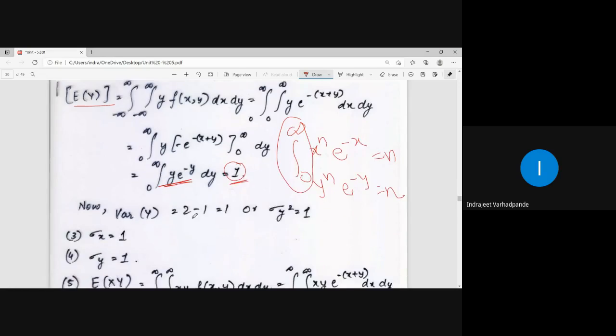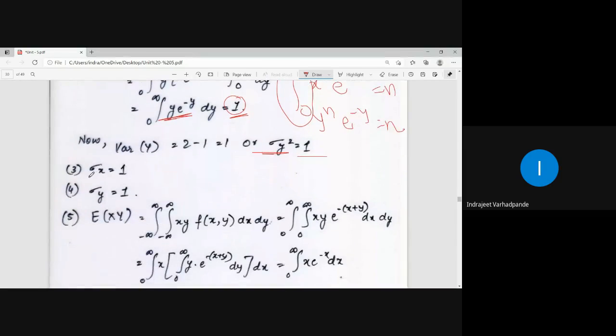So how will the variance come out? Sigma y square will be 2 minus 1 square, that is 1. What is sigma x? Positive square root of sigma x square, 1. What is sigma y? Positive square root, that is 1.